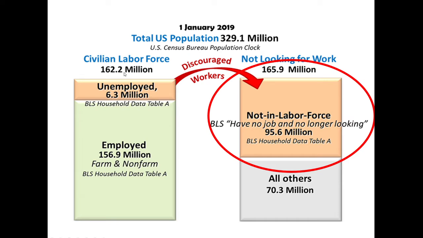So what ends up happening is you take out the discouraged worker. These people want jobs, but they've just given up looking because it's just a waste of time, at least that's how they feel. So they're discouraged, so we take them out of the labor force. To give you a quick example, say there's 100 people. 10 of them are unemployed. So the labor force is 90 people employed, 10 people unemployed, so the labor force is 100.